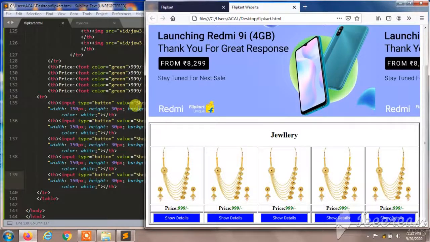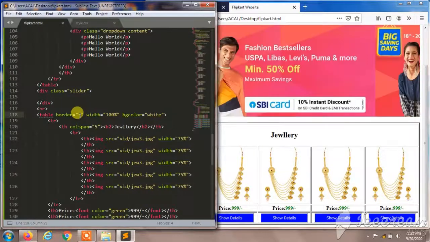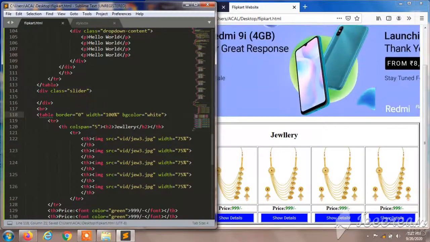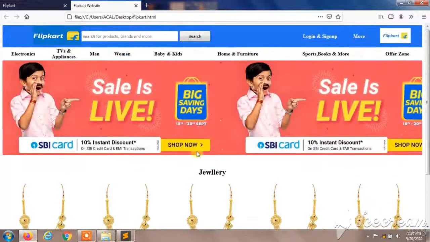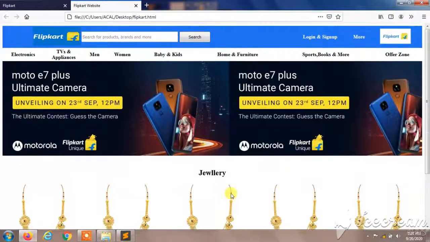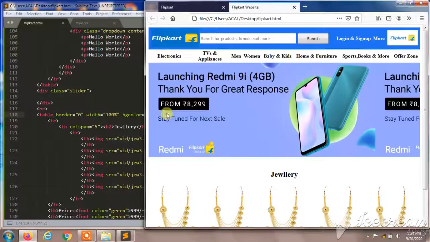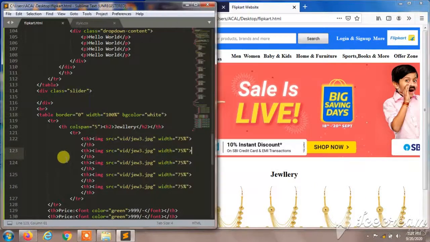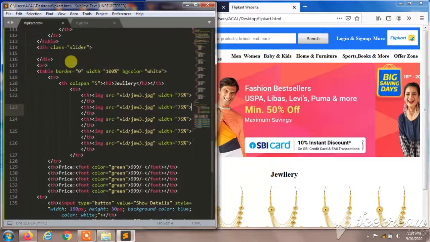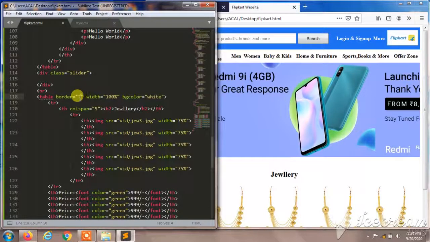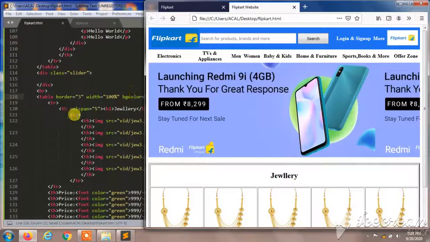It was amazing and mind-blowing. So I'm going to give this as 0. Let's see what will happen here. I'm going to save this and reload this. It was absolutely amazing and mind-blowing, and it was perfect. And we're going to add some more details, some more products in our web page. So I'll give 3 here, and I'll save it, and you can refresh also.